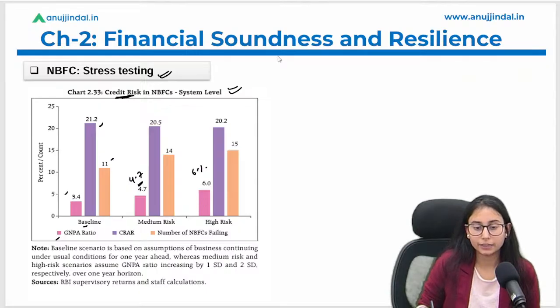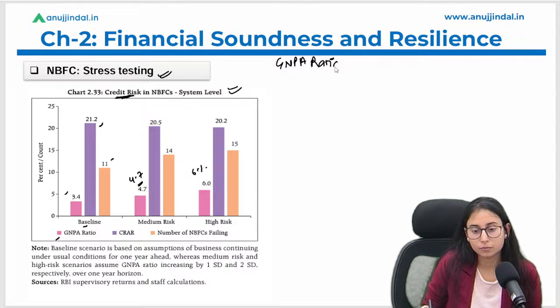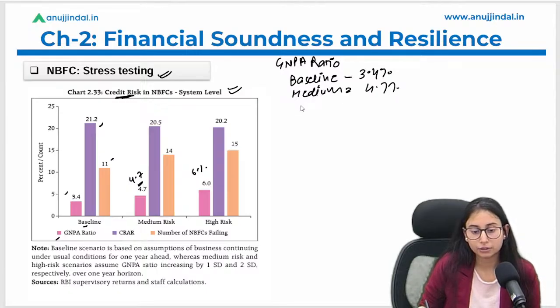Okay, let's write it here. GNPA. ठीक है, baseline that is the normal scenario के अंदर GNPA कितना रहेगा, 3.4% रहेगा. Medium scenario में it is 4.7%, and under the high risk scenario it is 6%.